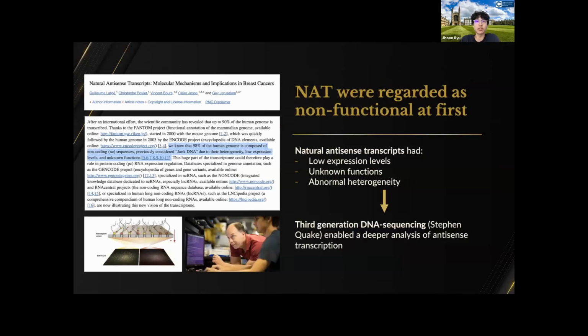First, NATs were regarded as non-functional. Researchers, when finding out about NATs, thought that NATs were the same as junk DNA, not posing any other function except for just degrading. That is because they had low expression levels, unknown functions, and abnormal heterogeneity. However, recent developments such as the third generation DNA sequencing developed by Stephen Quake enabled a deeper analysis of these discoveries. The images on the left show how NATs were regarded as junk DNA due to these reasons.